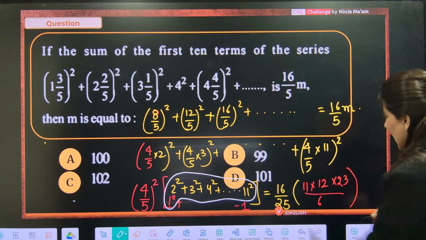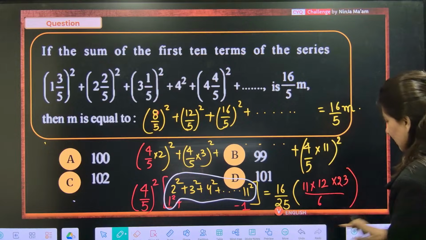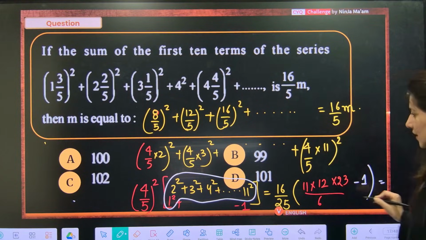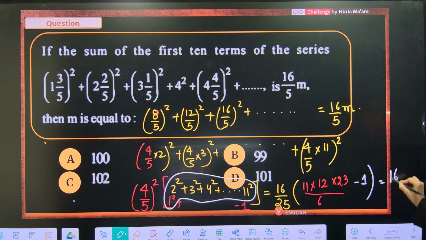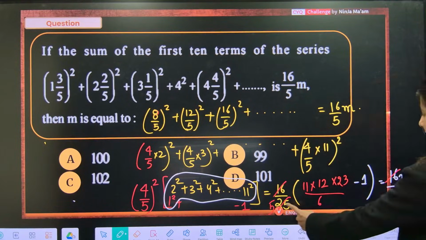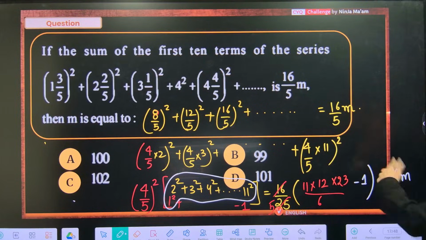And do not forget to subtract 1. This is equal to 16 by 5m. 16, 16 cancel. 5, 5s are 25, so this 5 will go here. And eventually you need to solve this.